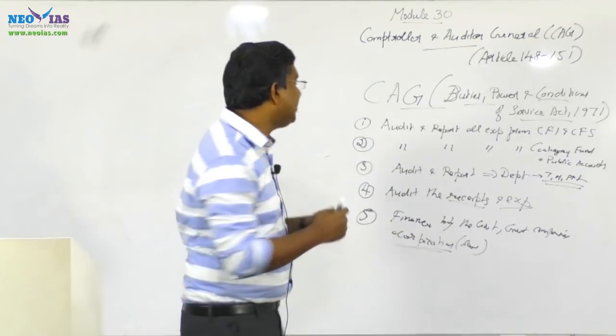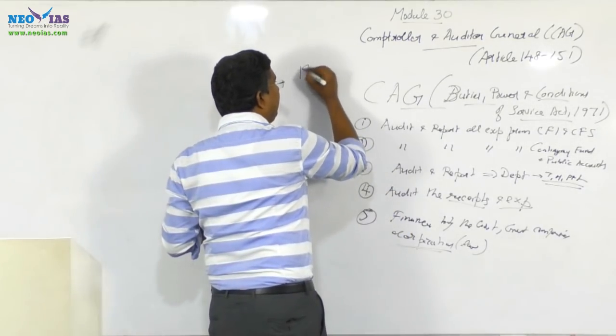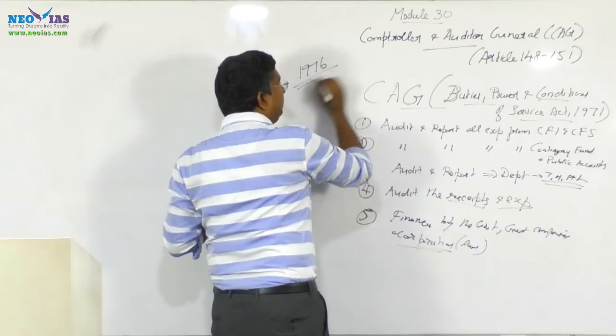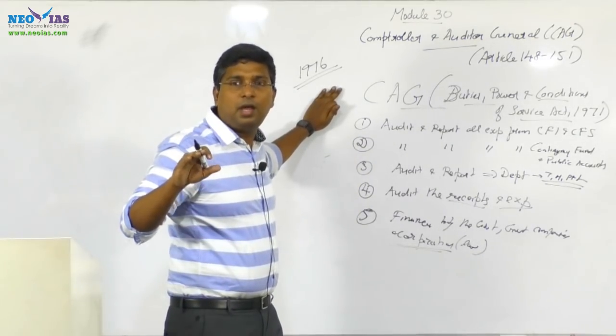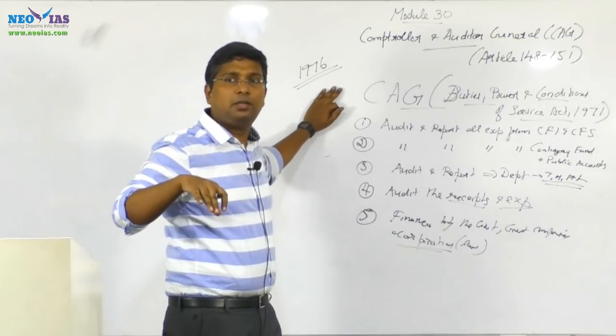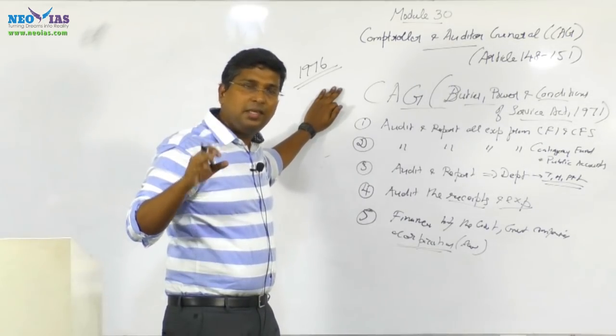But in 1976, the function of compiling the accounts of the union was changed.